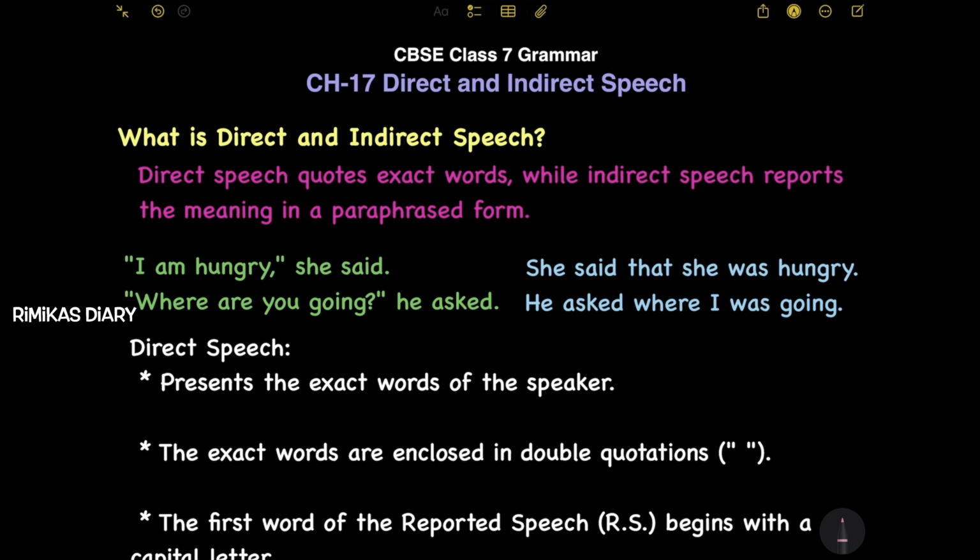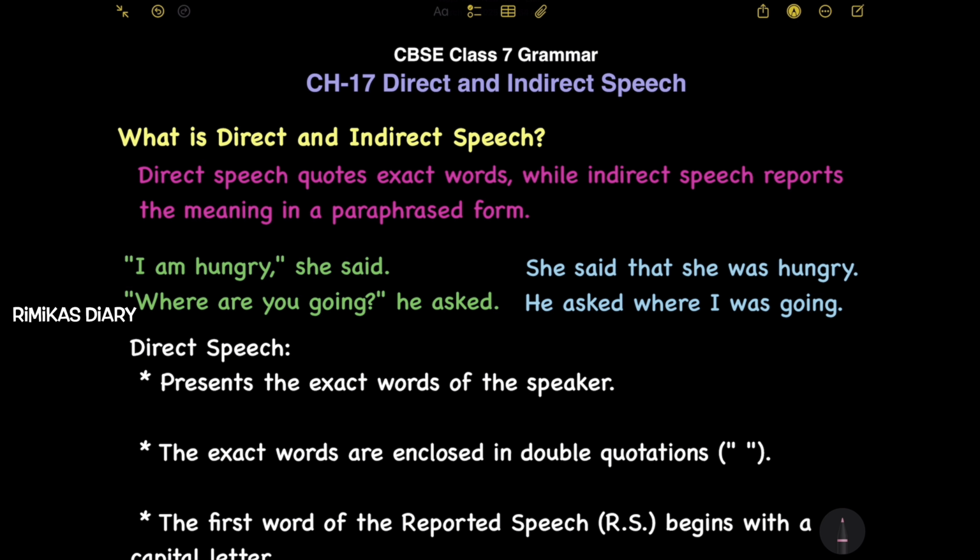Today we're going to be seeing some grammar in CBSE Class 7, Chapter 17, Direct and Indirect Speech. So let's get into the video. First, let's see what is direct and indirect speech. Direct speech quotes exact words, while indirect speech reports the meaning in a paraphrased form.